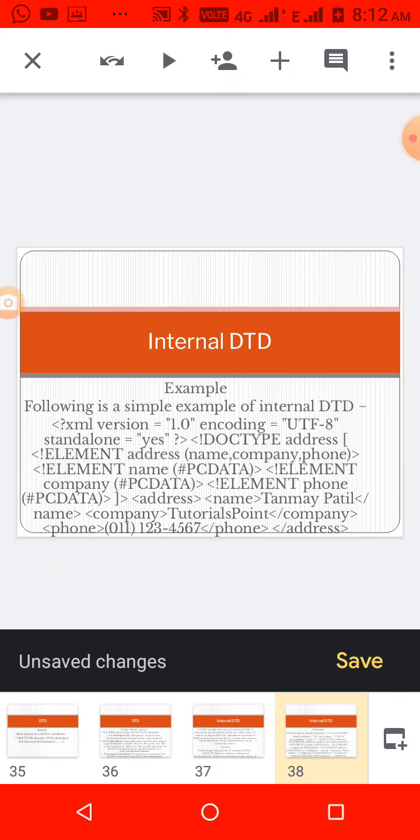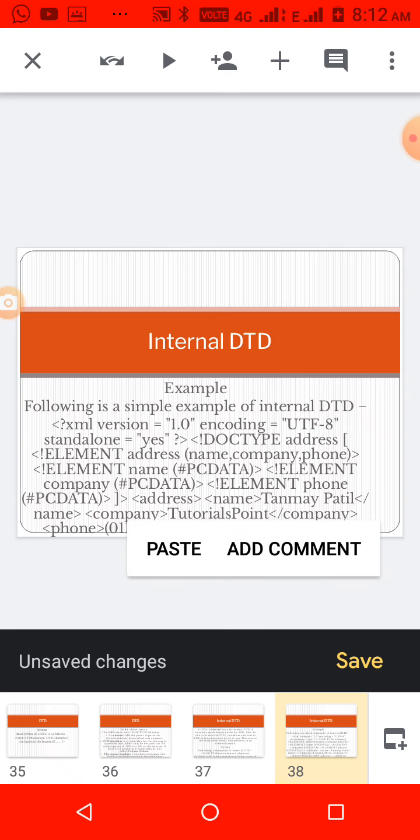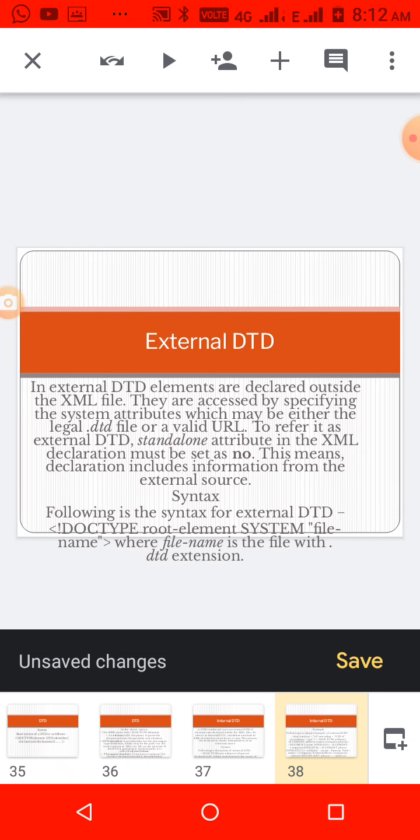Address elements: name, company, phone number. After declaring that structure only, individually we are writing name. PCDATA means it can be any type, it may be a character or whatever it is. So like in a class structure we are writing here, internal DTD, the structure is specified inside that document itself when we are writing. That is called an internal DTD.